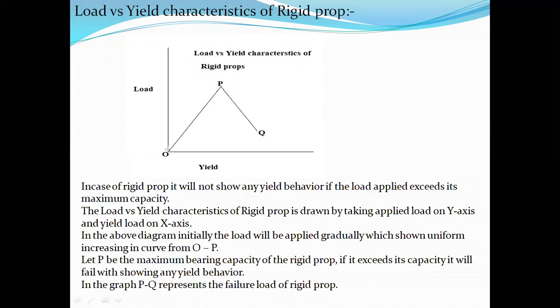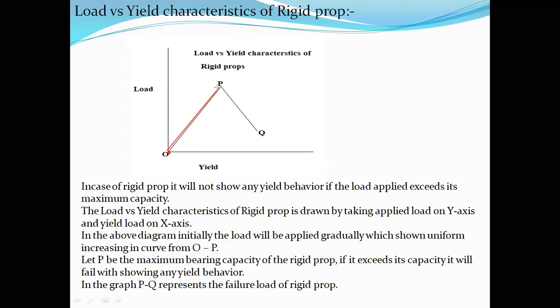So it started initially from here, this point, and goes till this point. From this point to this point, as the load increases, it continues carrying the load. The yield behavior also keeps on increasing because it won't fail. So this is the maximum load it has reached.